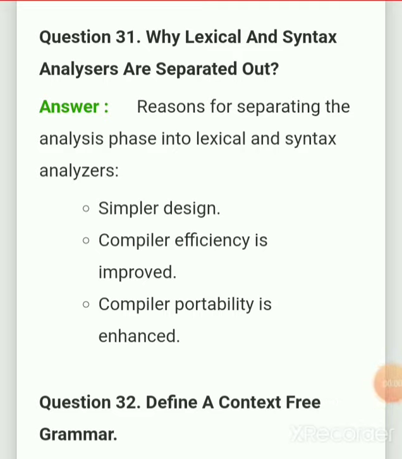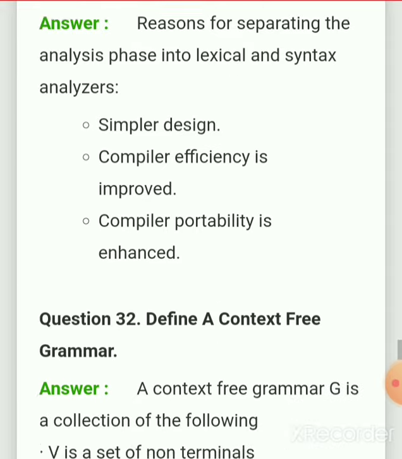1. Why lexical and syntax analyzers are separated out. The reasons for separating the analysis phase into lexical and syntax analyzers are: simpler design, compiler efficiency is improved, and compiler portability is enhanced.